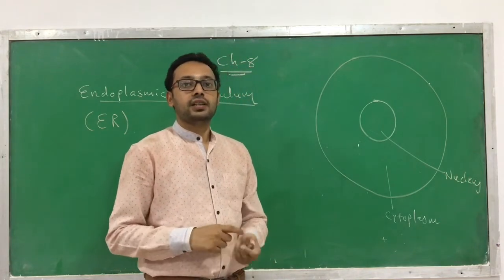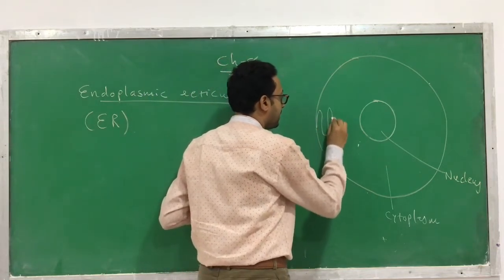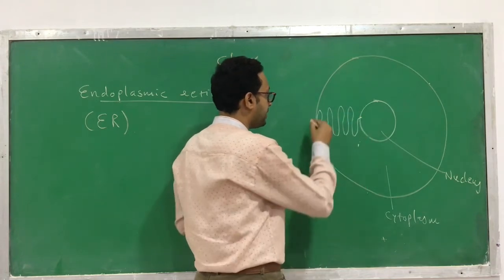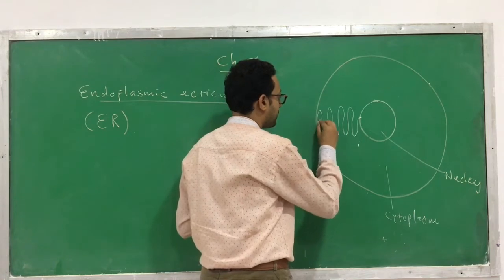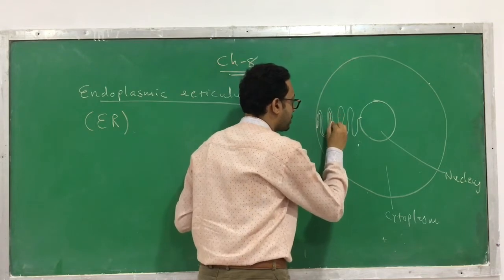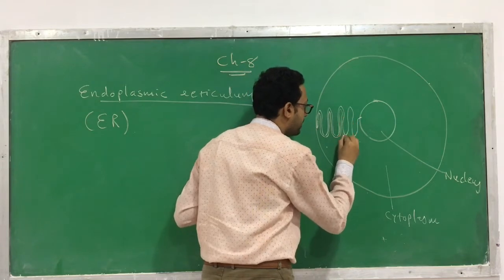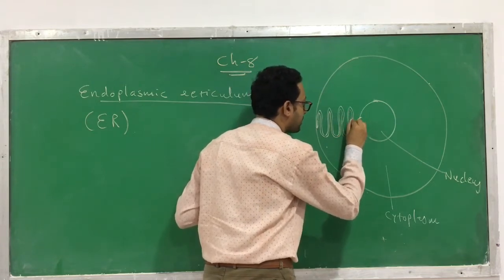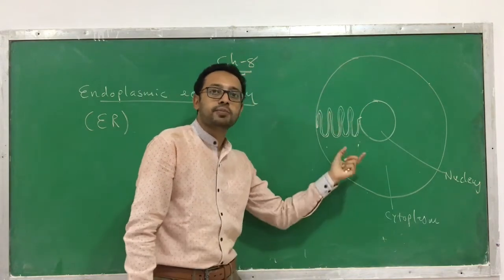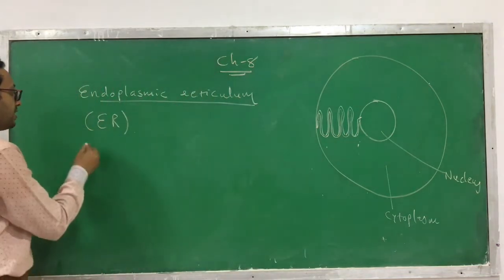Now we have to see what its characteristics are. The cytoplasm has a network, or reticulum, of tubular structure, and this tubular structure is double walled. So what is an endoplasmic reticulum?